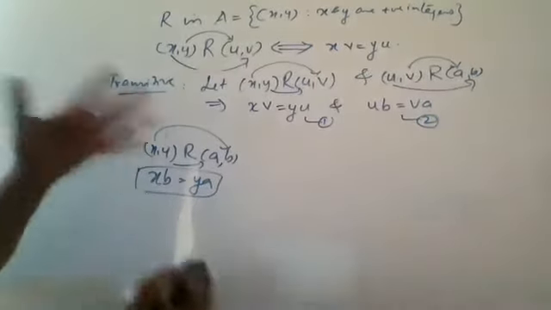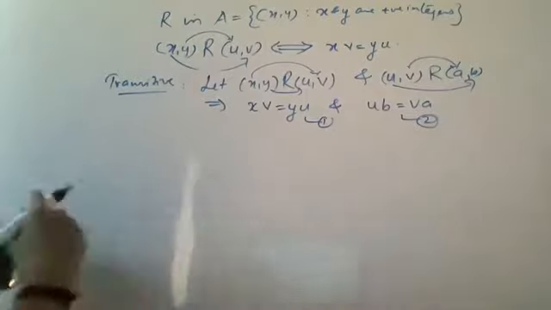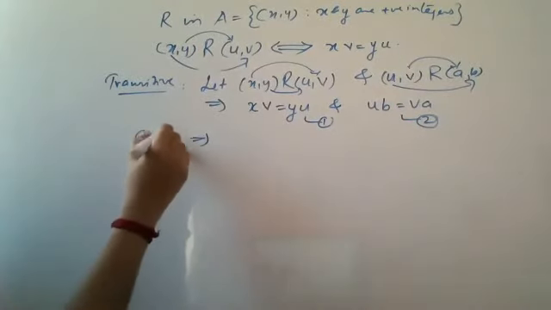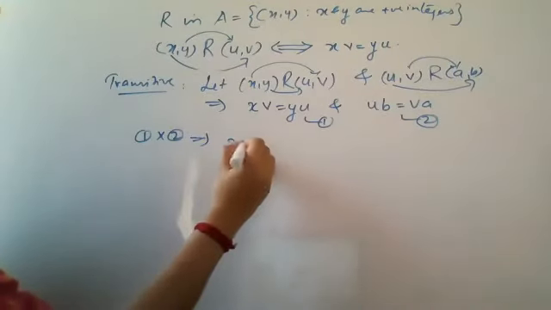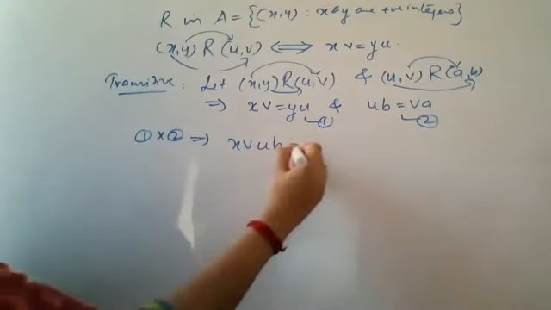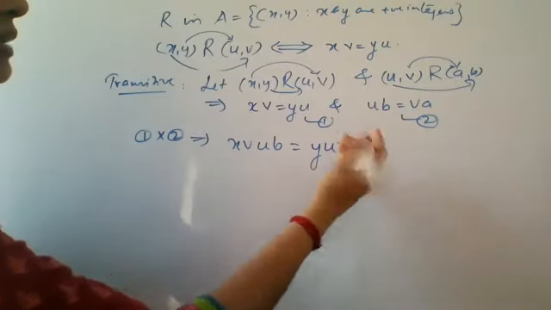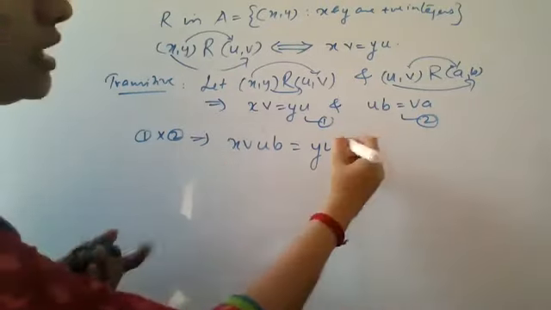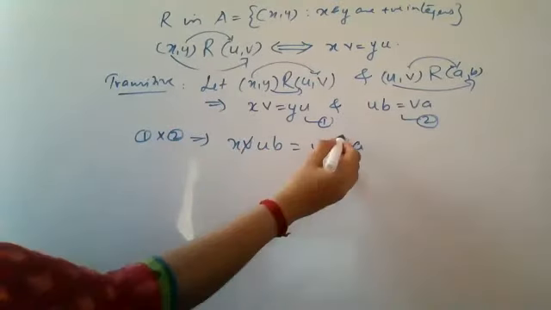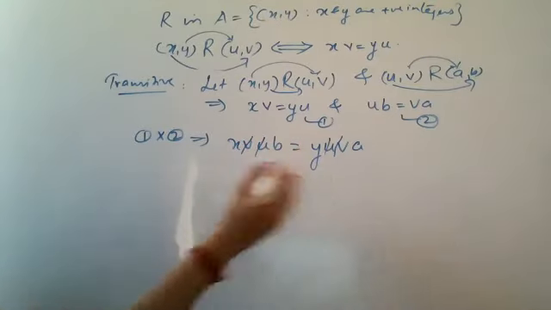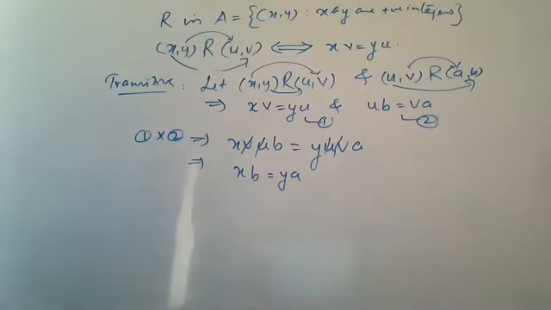What you will do in order to get this result? If I am multiplying both 1 and 2, left side will become xvup and right hand side will become yuva, right? In any order you will write yuva. Now when I see v and v get cancelled, u and u get cancelled, I will get xb is equal to ya. This is what I need to get.